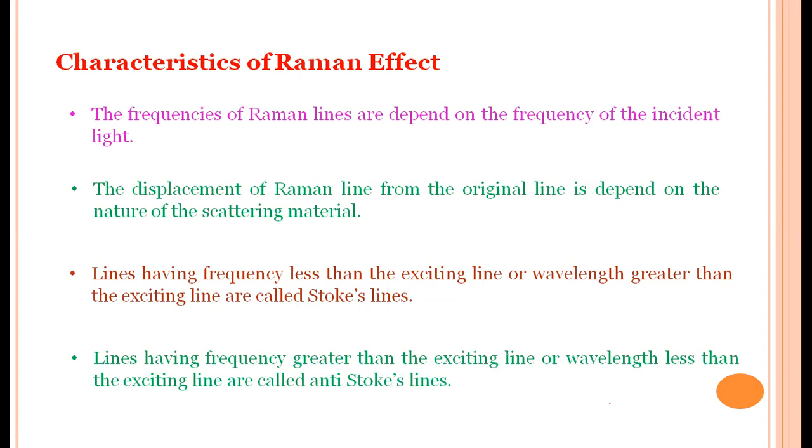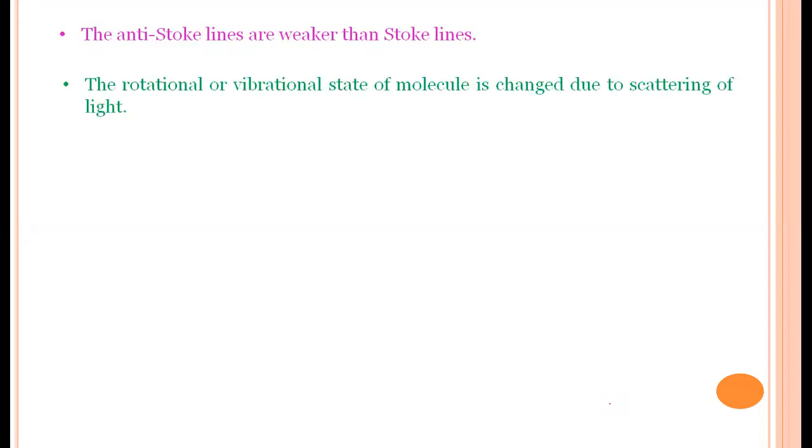Another characteristic, we already know about anti-Stokes lines: the frequency is more and hence the wavelength is less. Anti-Stokes lines are always weaker than Stokes lines. That is, the intensity of anti-Stokes lines is lesser than the Stokes lines. The rotational or vibrational state of the molecule is changed due to scattering of light, because Raman effect always represents a molecular spectrum. Raman effect is purely a molecular phenomenon. It is not related to atoms.